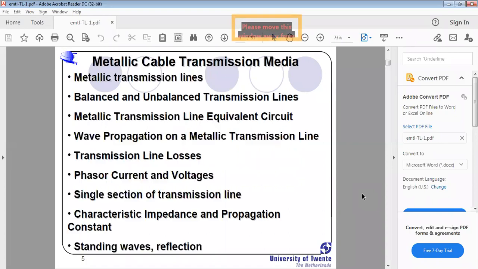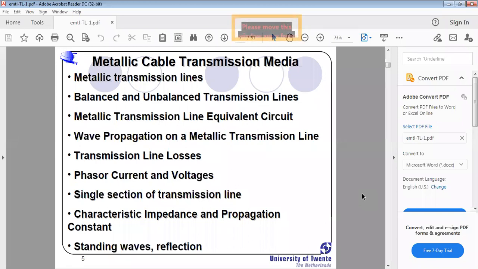Next, metallic cable transmission media. See here, metallic cable transmission media. Without metallic cable, is it able to carry the information? Of course, they carry the information, but that information must be in a form other than electrical. Then only it is possible, right? Metallic cable conducts the signals in the form of voltage or current, right?